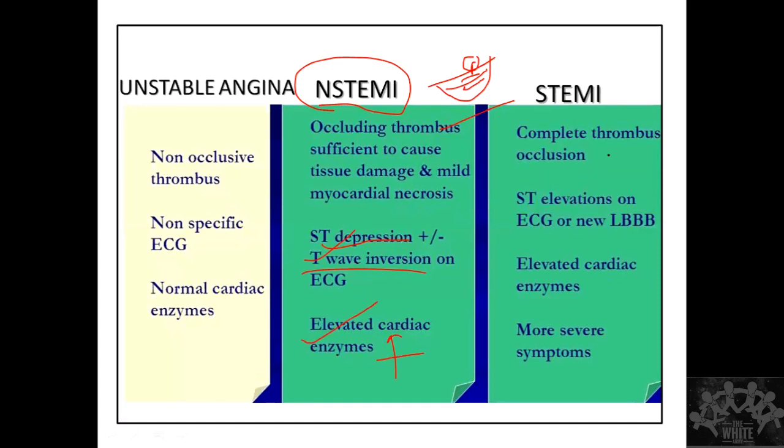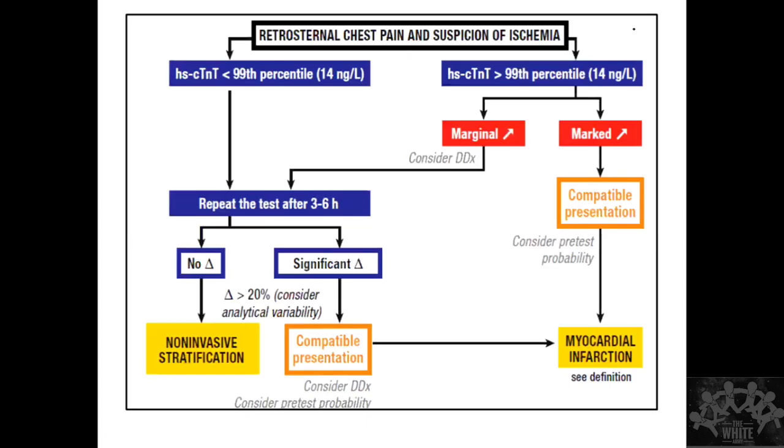Okay. In ST elevation myocardial infarction, it is going to be a complete occlusion. It is going to be a complete thrombus. So there is total occlusion. So this is called a transmural infarct. Transmural means through and through, from one wall to the other wall, both walls are affected. Mura means wall. That is transmural. This is not transmural in non-ST elevation myocardial infarction. But both will have elevation in cardiac enzymes. And based on the ECG pattern, we tell STEMI versus NSTEMI. Okay. Clear?